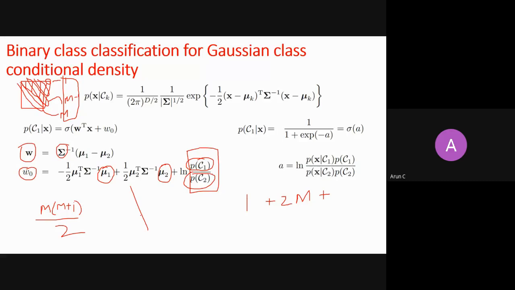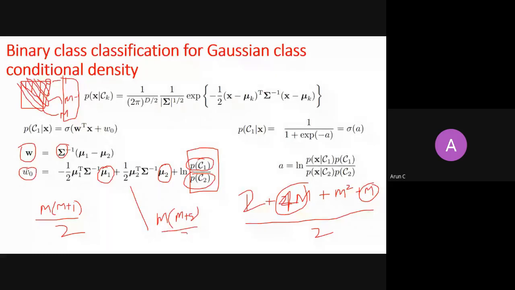Then you add it all up: m square plus m over 2, plus 2m, plus 1. Taking the 2 common, this becomes 4m, and 4m plus m is 5m, so you can write it as m squared plus 5m, divided by 2, plus 1.